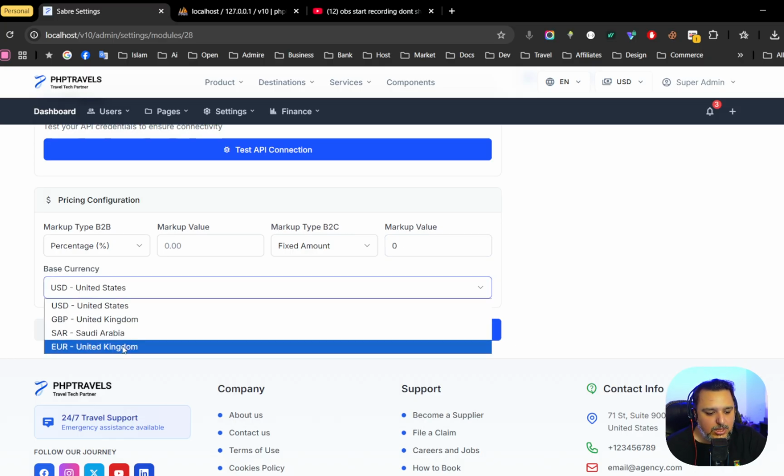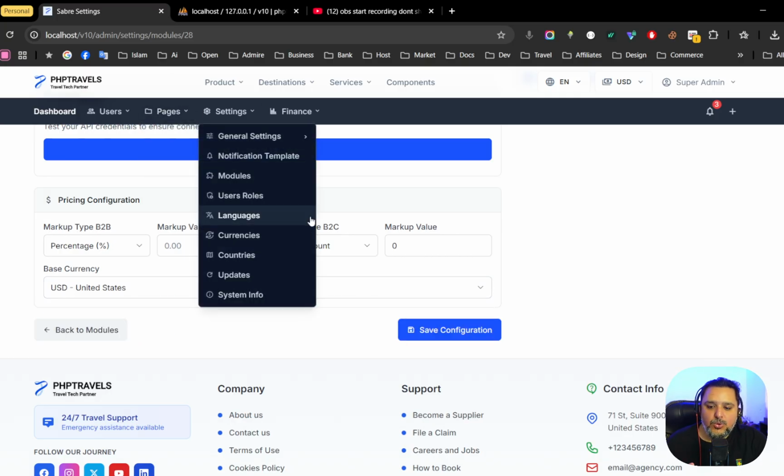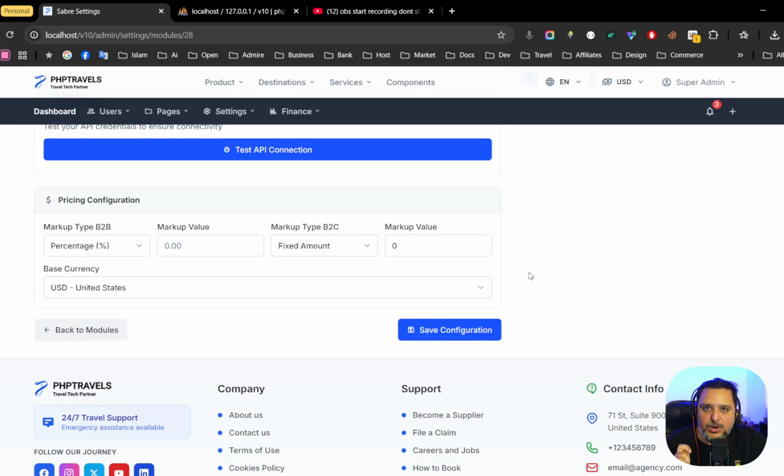And also you can select the currencies as well. These currencies are definitely used to call this API supplier. So for example, if some supplier does not accept a certain currency, you can simply change it, rather than us adding just one static currency.